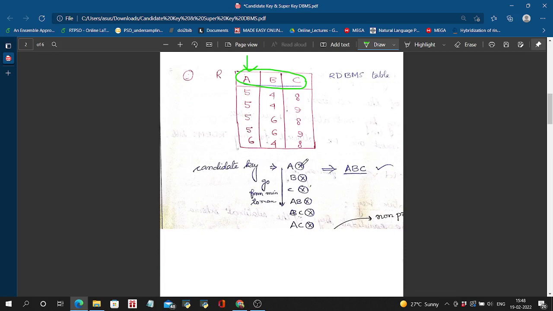Okay, so here we can see only A cannot define the whole record uniquely because 5 is repeated. Only B cannot, and only C cannot, because 8 and 8 are present. Then we go for AB: 5 4, 5 4, so AB is also not a candidate key. BC: 4 8 and 4 8, these two are the same, so it cannot be a candidate key. And then CA or AC: 5 9 and 5 9, so AC is also not a candidate key. So ABC should be the candidate key. You can see that ABC is unique for all because it is the RDBMS criteria.